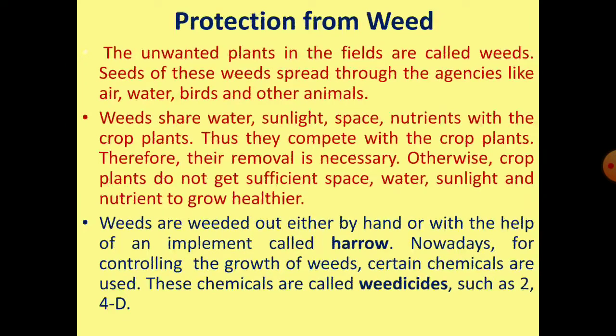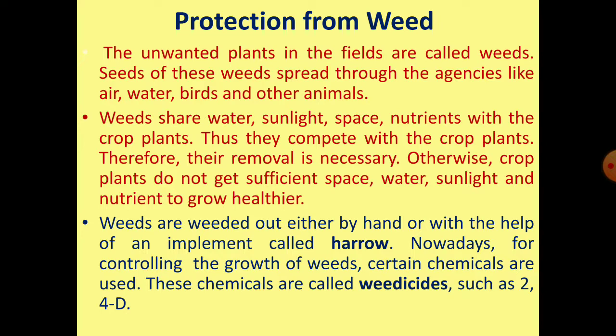Protection from weeds. The unwanted plants in the fields are called weeds. Seeds of these weeds spread through the agencies like air, water, birds and other animals. Weeds share water, sunlight, space and nutrient with the crop plants. Thus, they compete with the crop plants. Therefore, their removal is necessary. Otherwise, the crop plants do not get sufficient space, water, sunlight and nutrients to grow healthier. Weeds are weeded out either by hand or with the help of an implement called harrow.